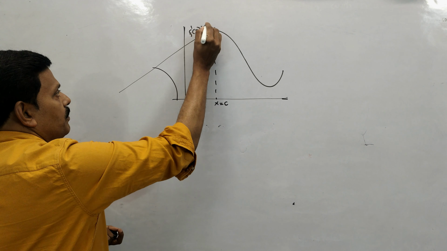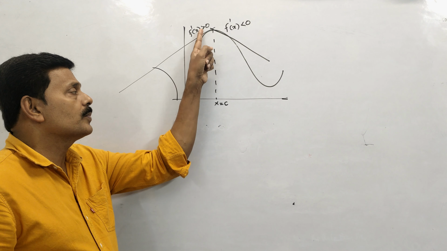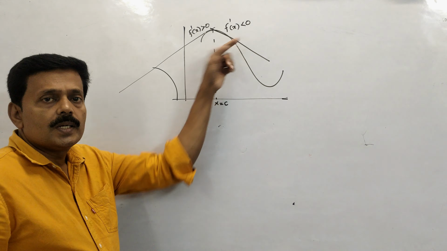So dear children, you can see at c, from left to right, the tangent value varies from positive to negative. So when f dash x varies from positive to negative, then that particular point x equal to c is going to become a maximum value. So this is a local maximum.